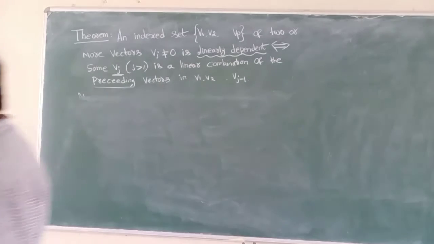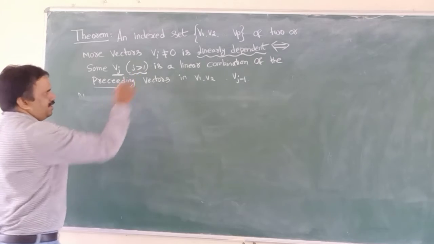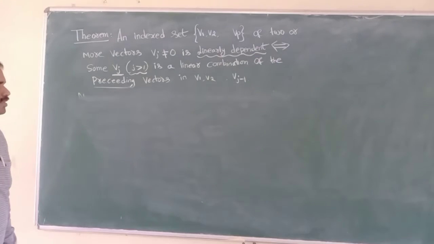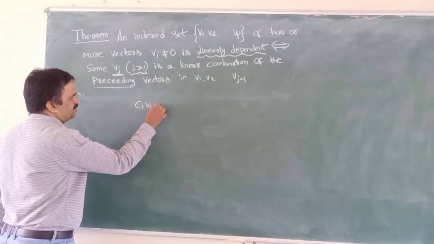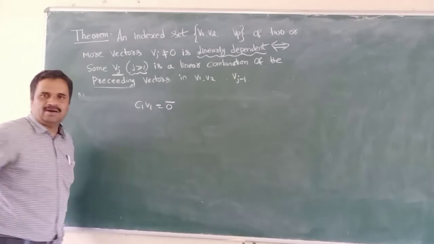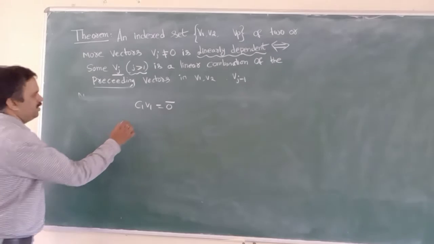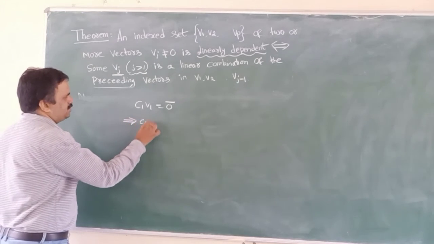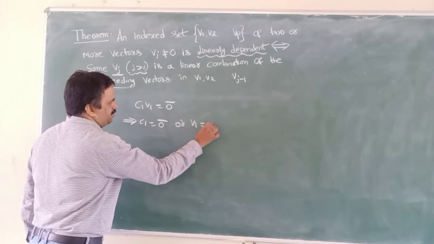Now the sufficient condition is, of course, before that one more: we have j greater than 1. I have to prove it. I will consider C1 V1 is equal to 0 bar. This implies C1 is equal to 0 bar or V1 is equal to 0 bar.